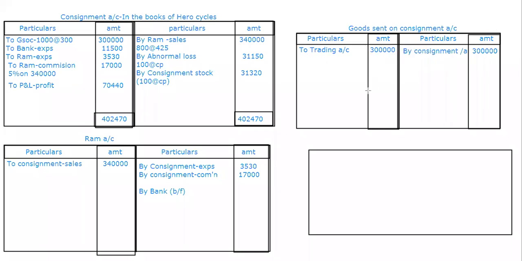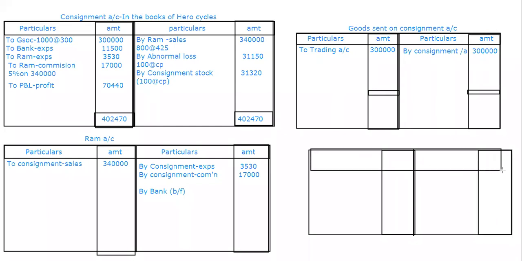I don't have the balancing figure of the consignee yet. You didn't give me that information. I'm completing it with all these things. And the last is consignment stock. The total of that consignee's account is 3,40,000, but I want the difference. What is the bank balance? Yes, right, now I got it.